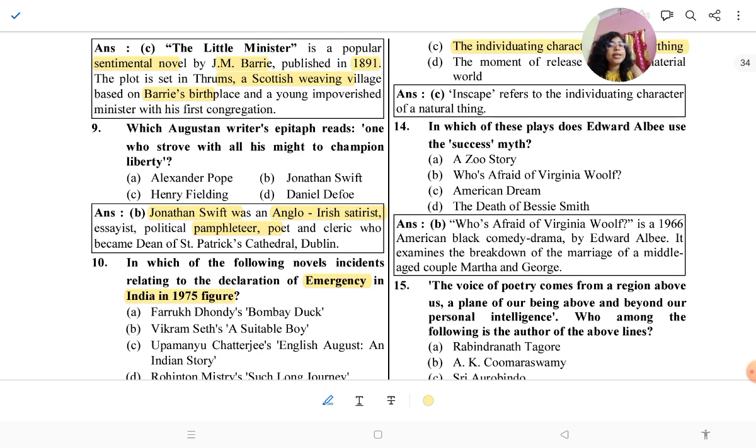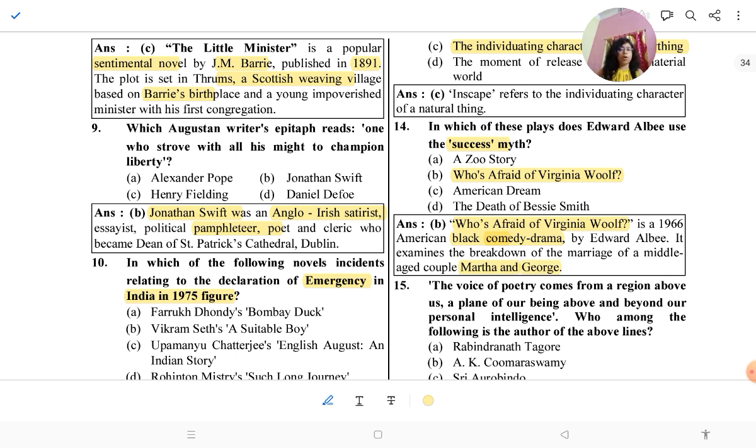In which of these plays does Edward Albee use the success myth? So it will be Who's Afraid of Virginia Woolf. It is a drama by Edward Albee. Who's Afraid of Virginia Woolf is a 1966 American black comedy drama by Edward Albee. It examines the breakdown of the marriage of a middle-aged couple, Martha and George. So Martha and George, maybe you know the story.